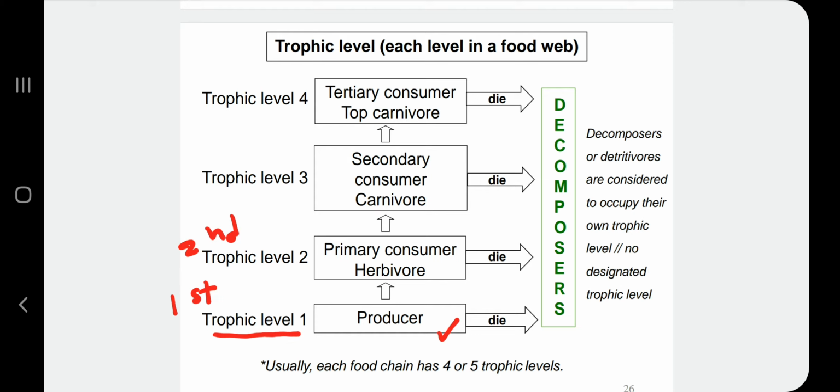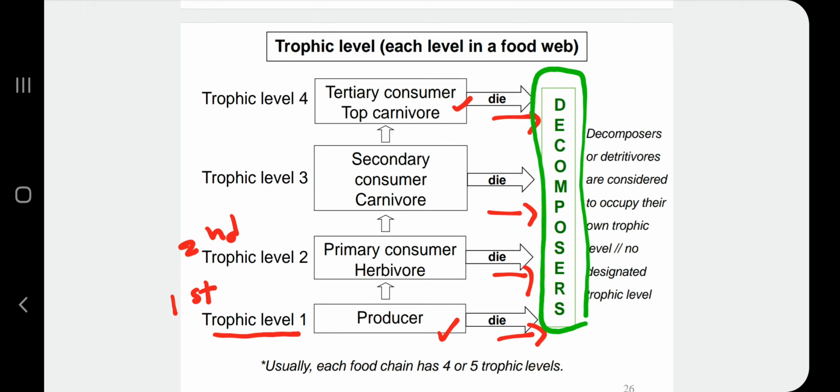Okay, and then let's say from producer until tertiary consumer, all of them die. Okay, so bila mati, they will be decomposed by decomposer such as bacteria and fungi. So decomposer ni yang saya cakap tadi, it doesn't count as a trophic level.